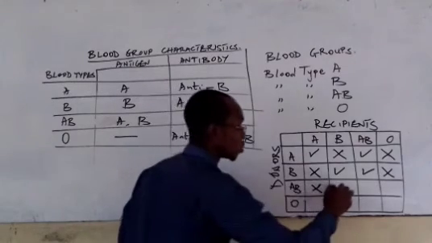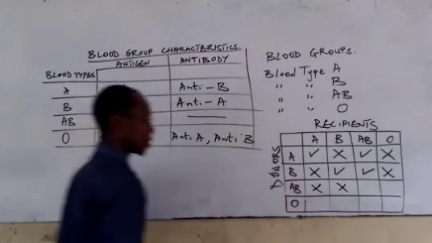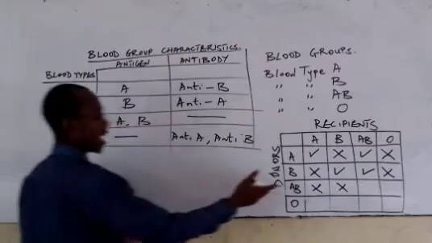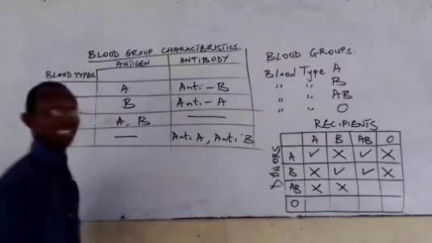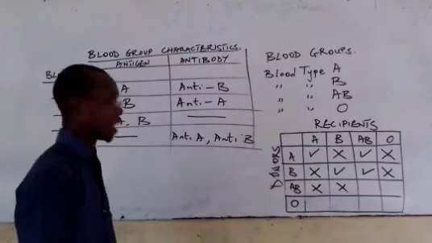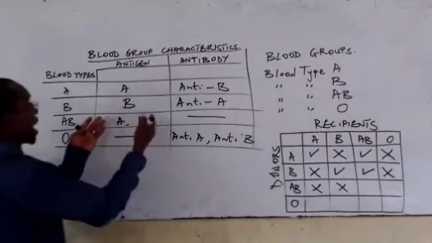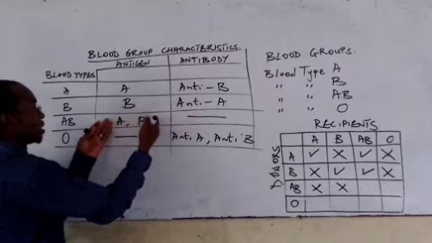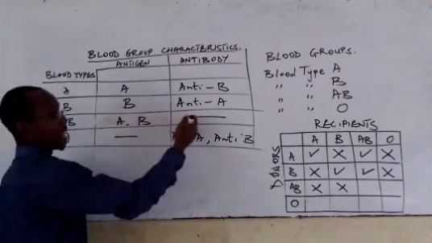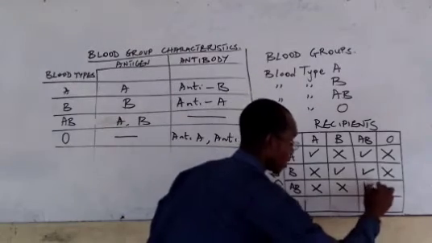So that is why this will also not be possible. But will it be possible for AB to donate to AB? Yes, that is actually very, very possible. AB can donate to AB, because both of them have the same antigens, and they do not have any antibody. So this is actually possible.